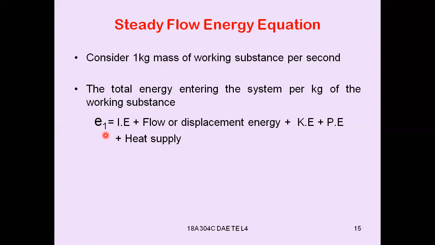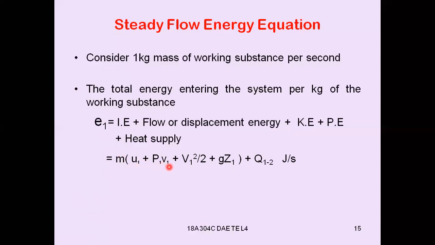Once again, the total energy entering into the system is, number one, internal energy and displacement or flow energy, kinetic energy, potential energy and heat supply. That means heat is also entering into the system, right? So here in this case, internal energy is equal to mass into specific internal energy. That will give you the internal energy entering into the system, and P1 small v1 will be the flow work or displacement work